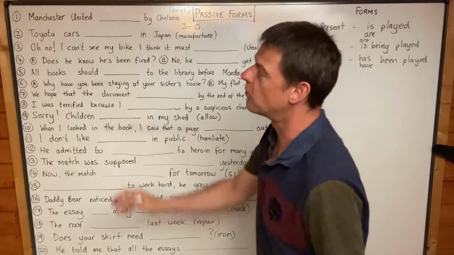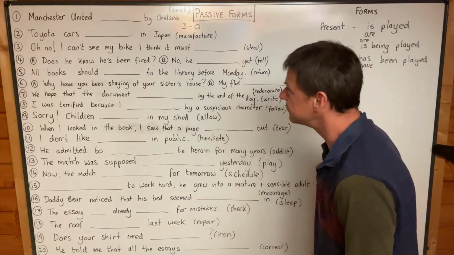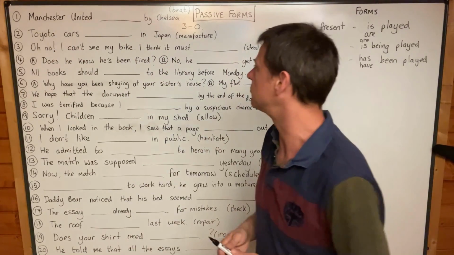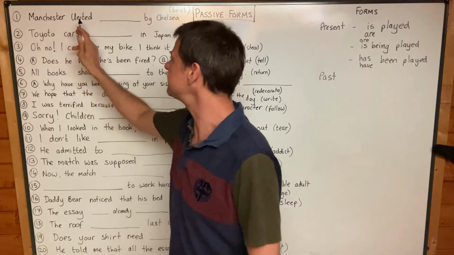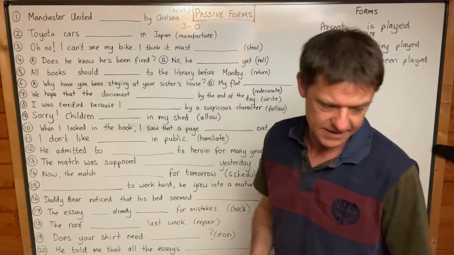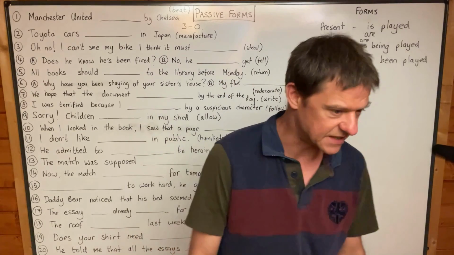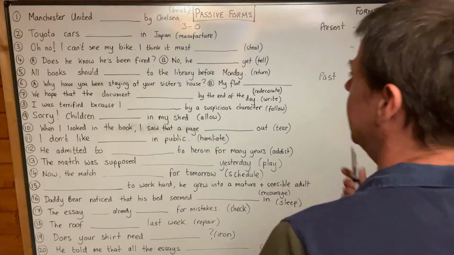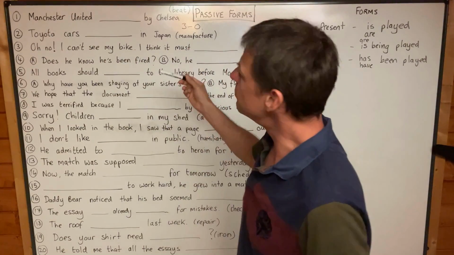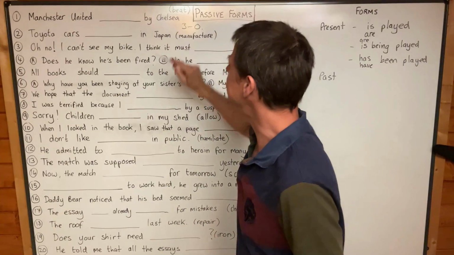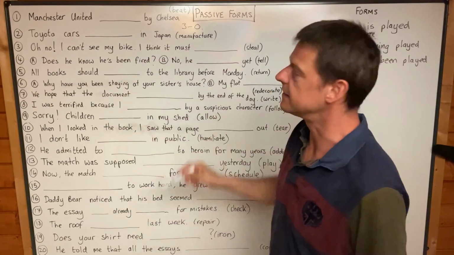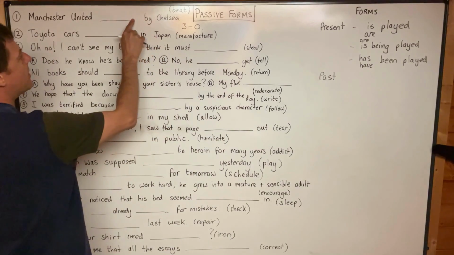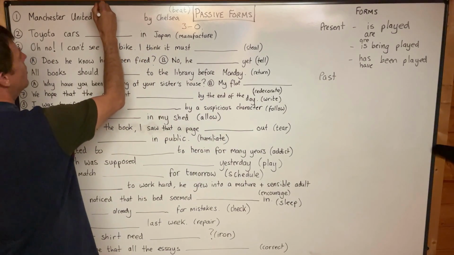But have a look at this one. Number one, this is clearly about the past. Yeah, this is about a game that happened maybe yesterday, maybe last week. And the game was between Manchester United and Chelsea. Okay, two famous football teams. But two famous football teams. So if we want to say that Chelsea beat Manchester United 3-0, well, we can say Manchester United were beaten. Yeah, past simple in the passive, were beaten.